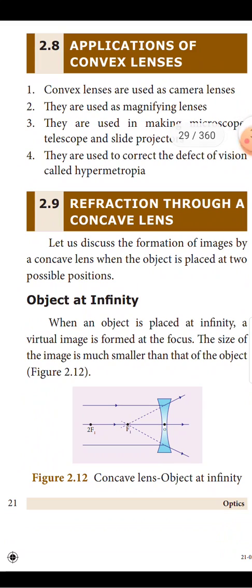So what are the applications of convex lenses? Number 1, convex lenses are used as camera lenses. Number 2, they are used as magnifying lenses. Number 3, they are used in making microscopes, telescopes and slide projectors.